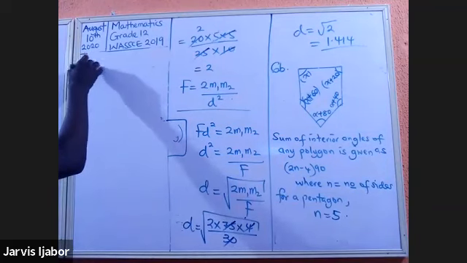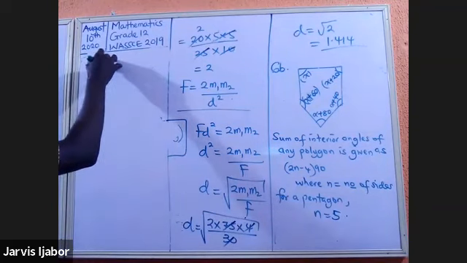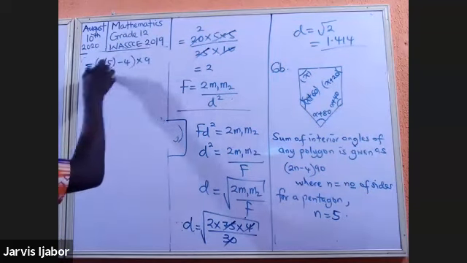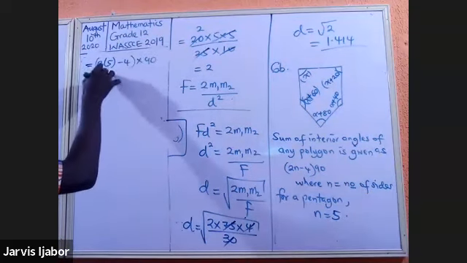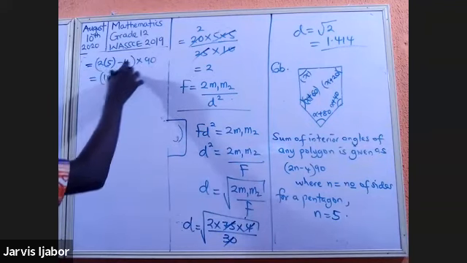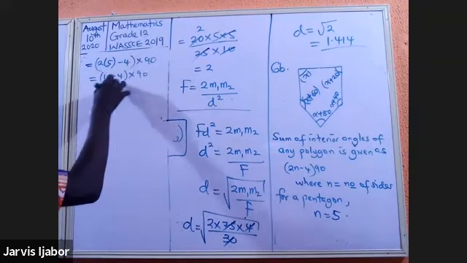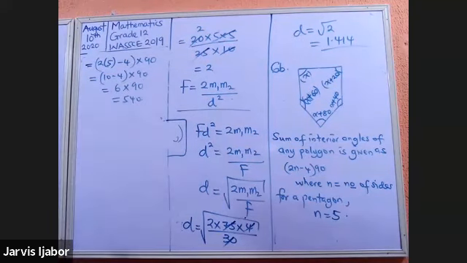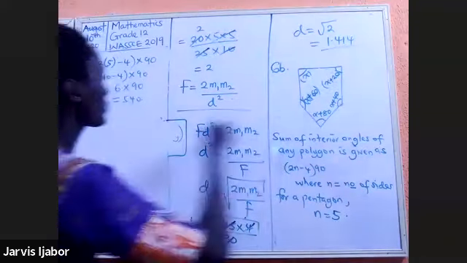So this will now give us 2 into 5 minus 4 times 90, which will give me 10 minus 4 times 90. 6 times 90 is equal to 540. So it means when I add up all these angles, I'm going to get 540.